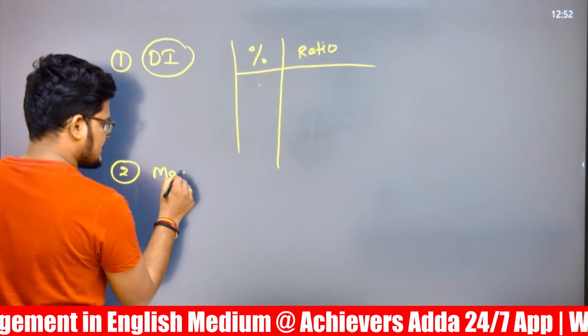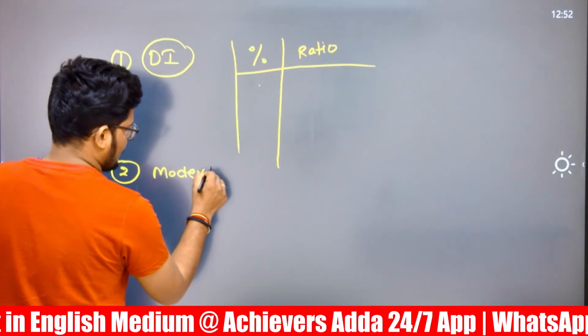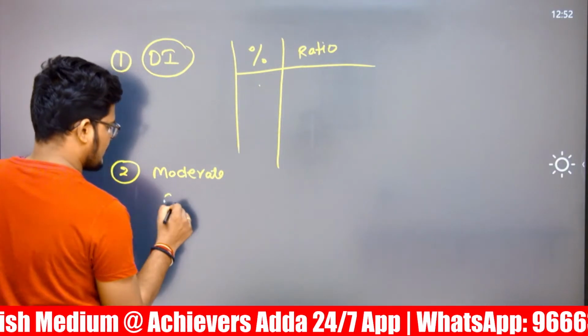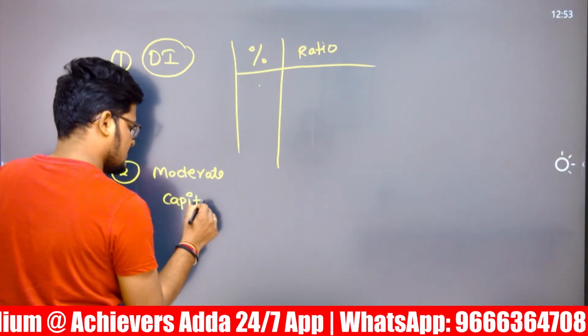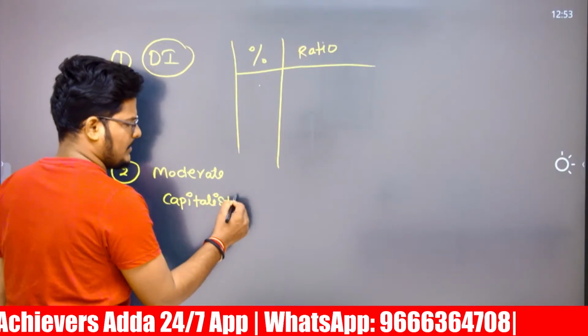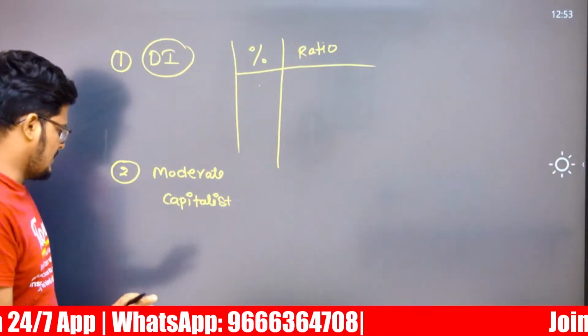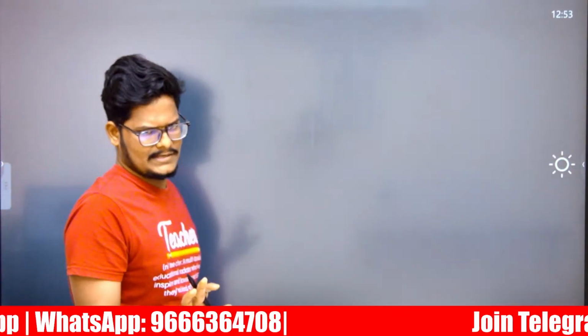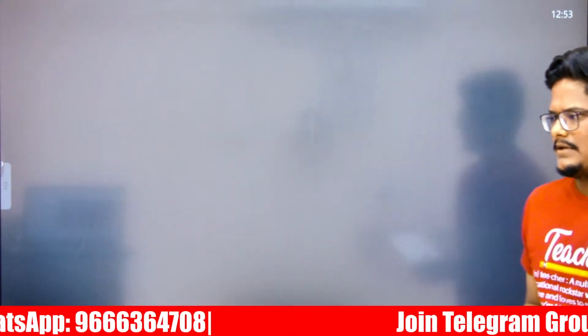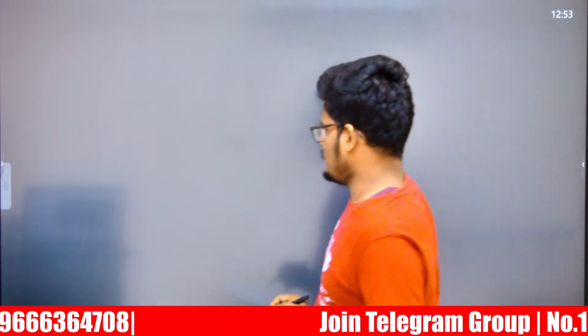is on a moderate level, on the capitalist economy. So this may not be repeated in upcoming shifts, because reading comprehension is unique for all the different shifts. So we cannot take RC seriously. Next, I'll take you through one by one.